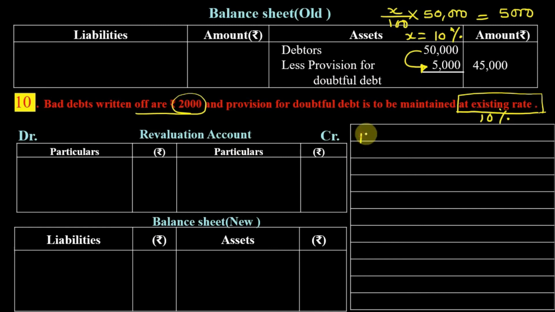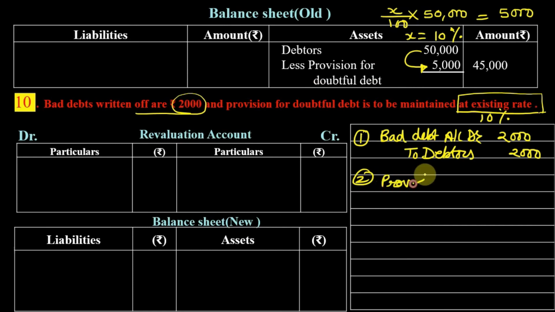So as you know, the entry for bad debt is bad debt account debit to debtors 2000, and then we are going to utilize this provision to write off this bad debt. So the journal entry is provision for doubtful debt account debit to bad debt.